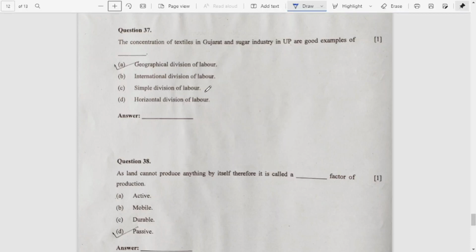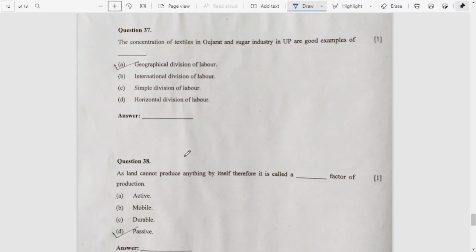Number 37, the concentration of textiles in Gujarat and sugar industry in UP are good examples of geographical division of labor. A is the correct answer. Number 38, as land cannot produce anything by itself, therefore it is called a passive factor of production.